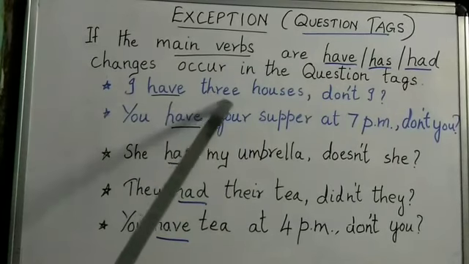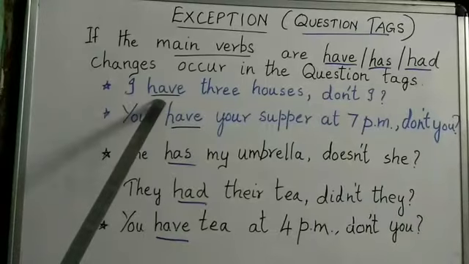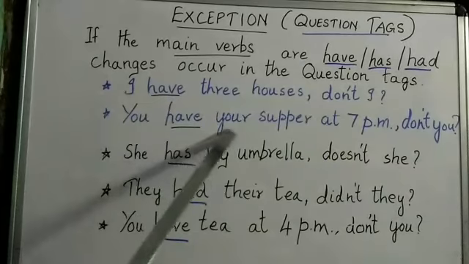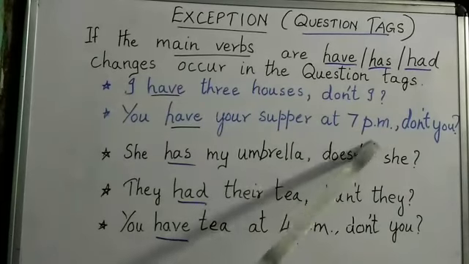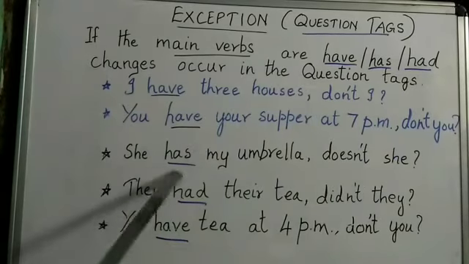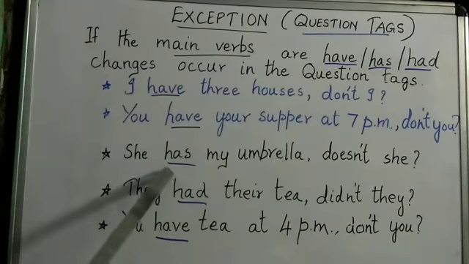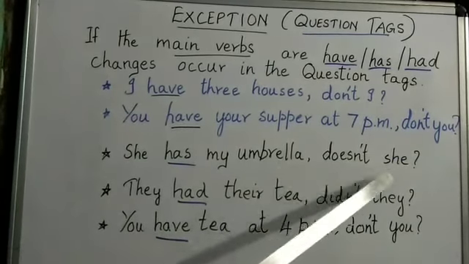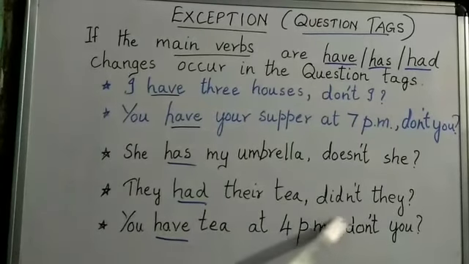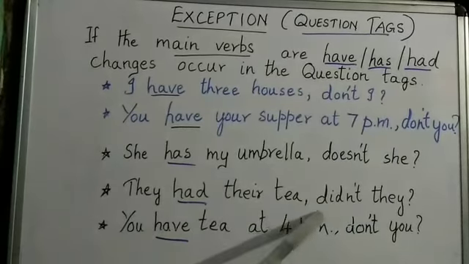I have 3 houses. Don't I? Have is the main verb here, so we use don't I. Second one, you have your supper at 7 p.m. Don't you? Third one, she has my umbrella. Doesn't she? Because it is a singular noun, we use doesn't she. And they had their tea. Didn't they? Had is past tense, so we use the do verb in past tense, didn't they.